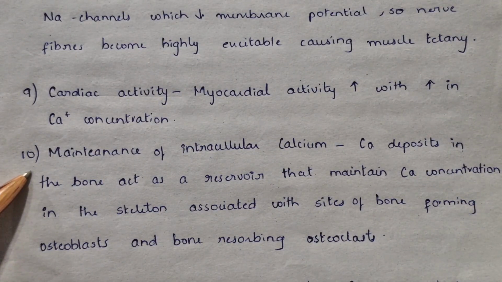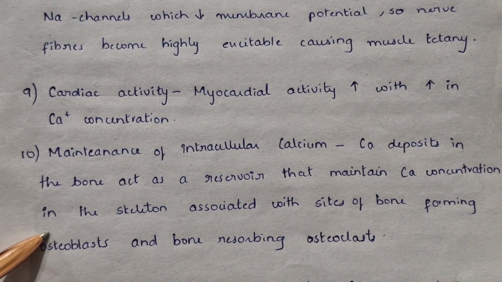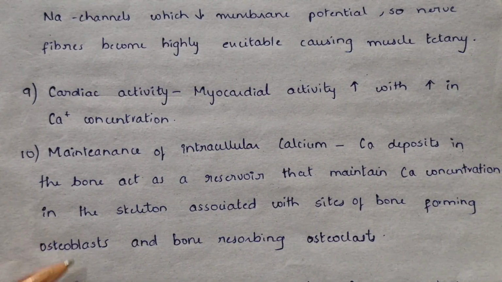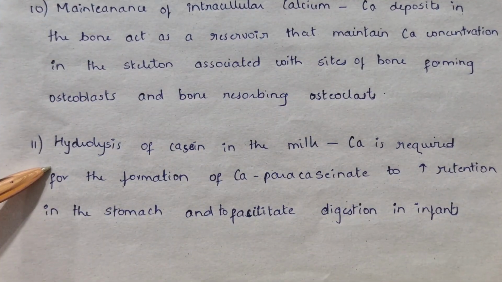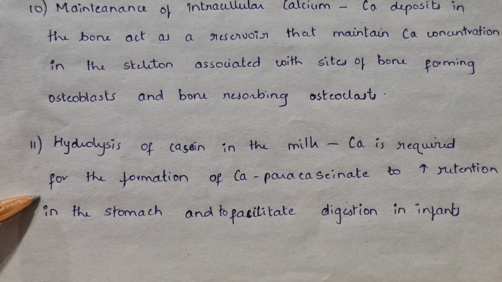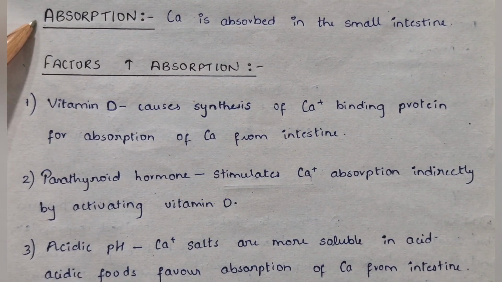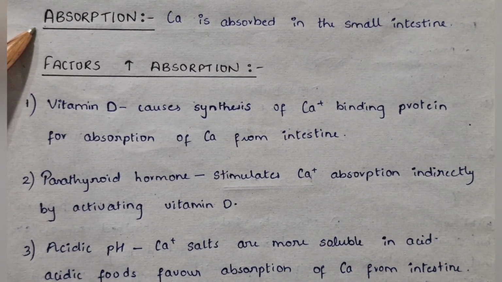Tenth is maintenance of intracellular calcium. Calcium deposits in the bone act as a reservoir that maintains calcium concentration in the skeleton, associated with the sites of bone forming osteoblasts and bone resorbing osteoclasts. Eleventh is hydrolysis of casein in the milk. Calcium is required for the formation of calcium paracaseinate to increase the retention in the stomach and to facilitate digestion in infants.